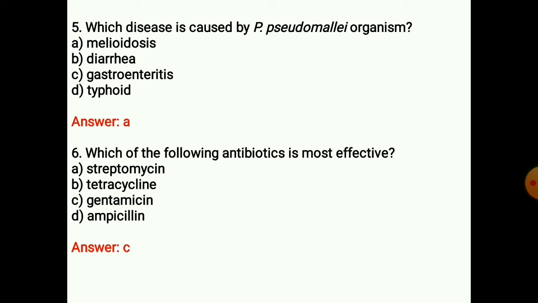Next question: which of the following antibiotics is most effective? Answer is C. Pseudomonas aeruginosa is resistant to many common antibiotics, although gentamicin and carbapenem are effective against it.